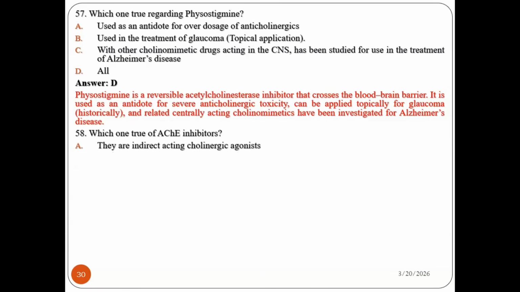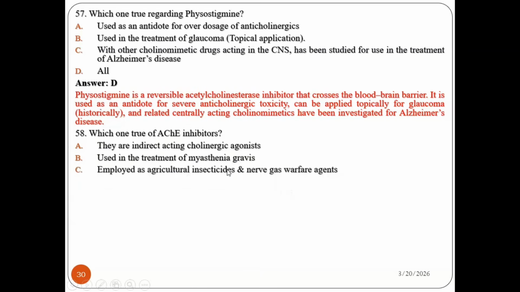Question number 58. Which one is true regarding acetylcholinesterase inhibitor? They are indirect-acting cholinergic agonists used in the treatment of myasthenia gravis, employed as agriculture insecticide and nerve gas warfare agent, and used in investigational therapy for Alzheimer's disease. Which one is true regarding this one?